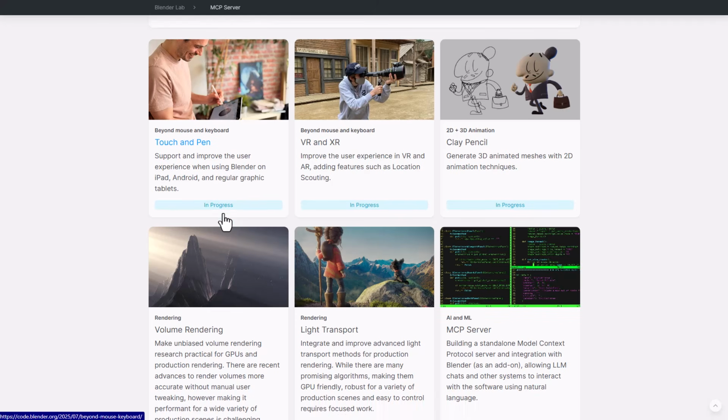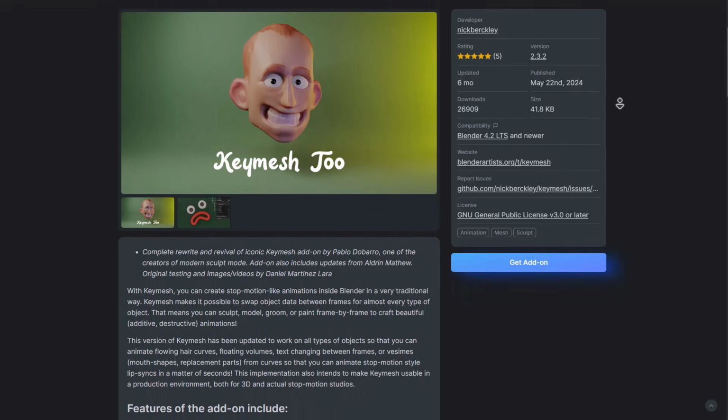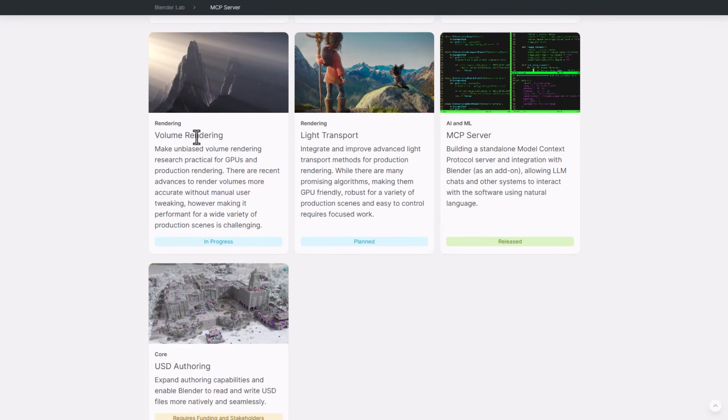Within the Blender Lab, there are also certain projects that are currently ongoing, which includes the Grease Pencil 2D to 3D animation, which kind of reminds me a lot of Keymesh. So just in case you know about Keymesh or you don't know about Keymesh, I'm going to link a couple of resources in the description so you can check it out. Then we've got some other stuff that has to do with volume rendering. This is also pretty impressive. We've got light transport, and this is also really good for those who are into heavy scenes.